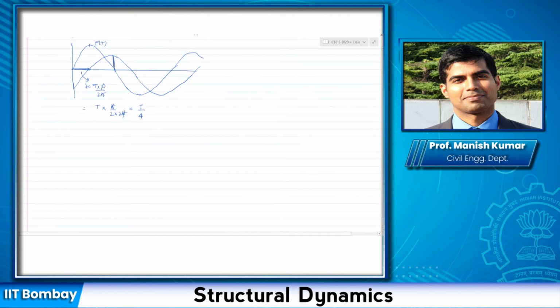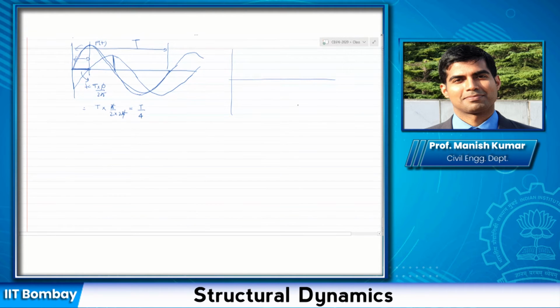And T by 4 is what? Precisely this time here. Is this the T by 4 or not? 1/4 of the total time period. Remember, this time period is this much. This is my T here.